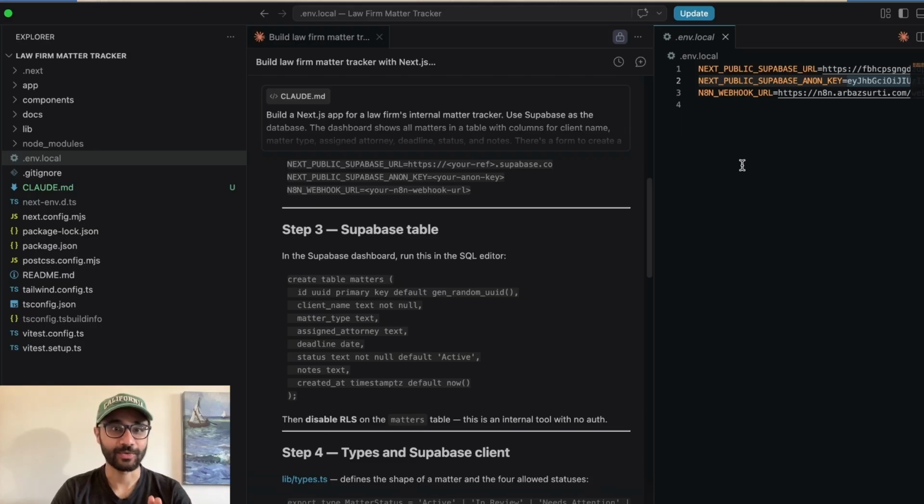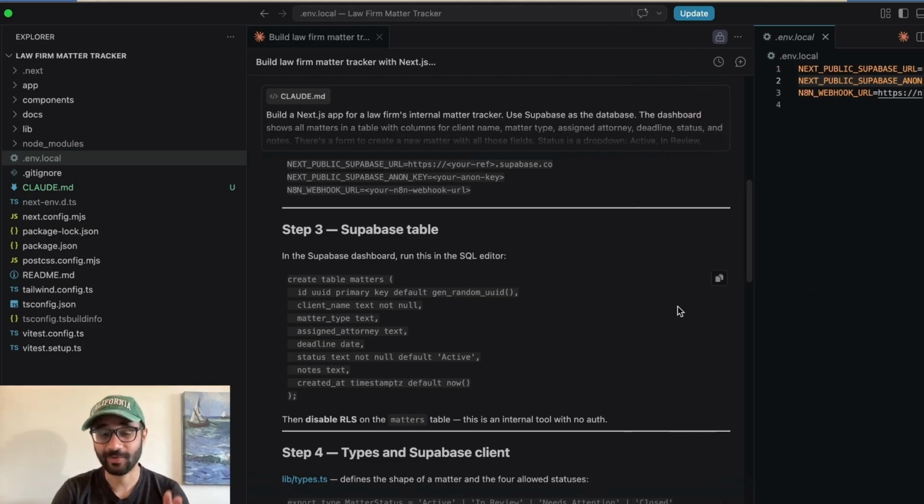The next thing to do is, of course, that we need to create a Supabase table, right? Which is where all of our fields and data from the app that we're creating will get stored. So Claude Code and Superpowers already gives you a script to run, which will help you create that table. So let's take a look as to how to use that.